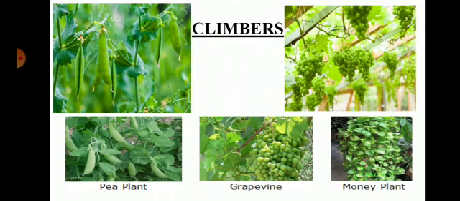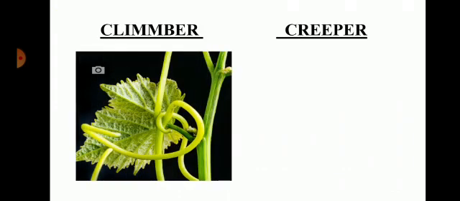This type of plant uses special structures called tendrils. You see the pictures of tendrils. Few climber plants include pea plants, grapevine, sweet gourd, money plant, jasmine, runner beans, green peas, etc.